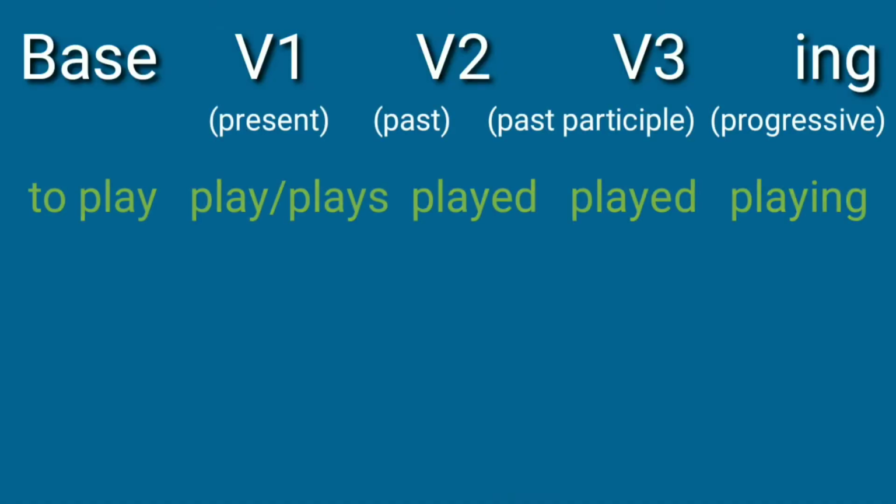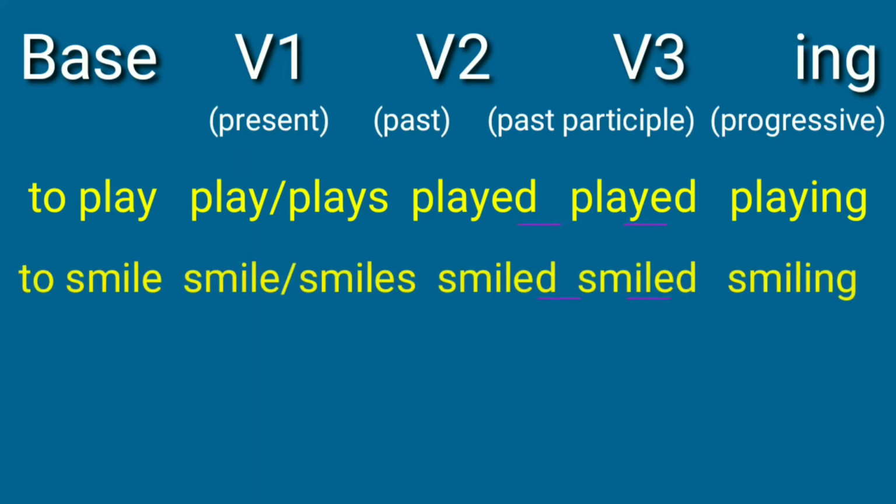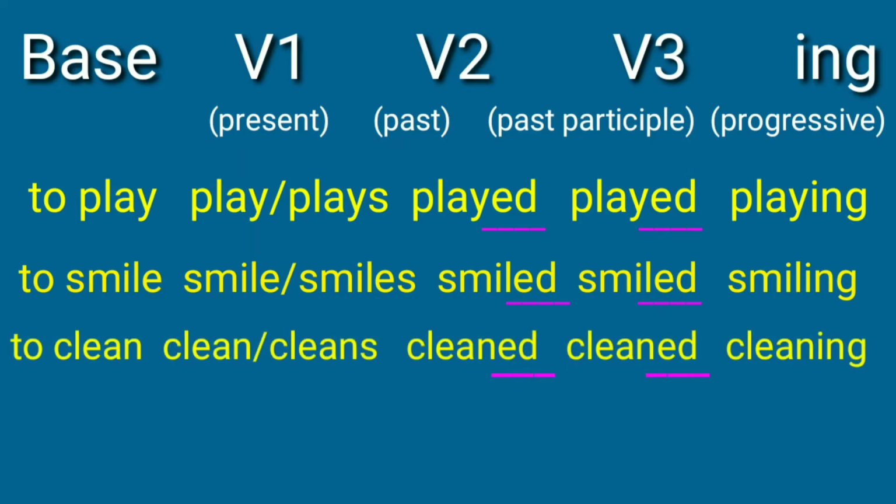And there is the ing form, the progressive form: playing, reading, writing, sleeping, learning. So these are the ing forms of the verbs. In order to get a better understanding, let us look at this table. Here there is the basic form, the present form, past form, past participle form, and ing form of the verb. Most verbs in past and past participle end with ed. The basic form gets an extra ed in order to make the verb past and past participle.